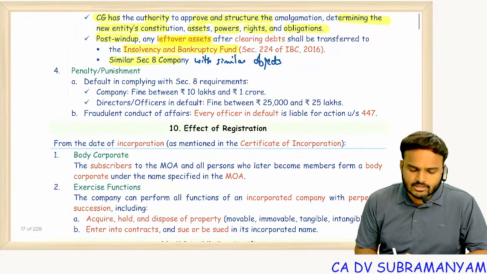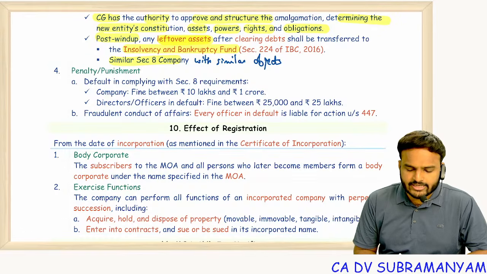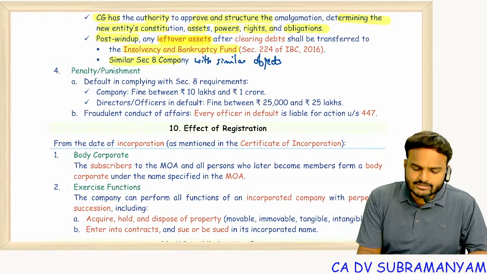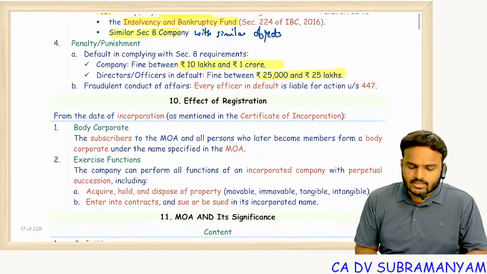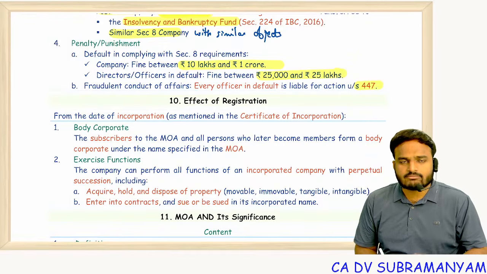Next one, penalty or punishment. Default in complying with Section 8 requirements, company fine 10 lakhs to 1 crore. Directors in default, fine 25,000 to 25 lakhs. And for fraud, Section 447.